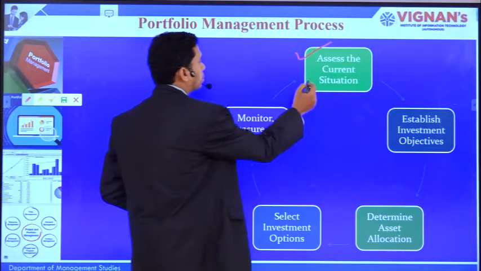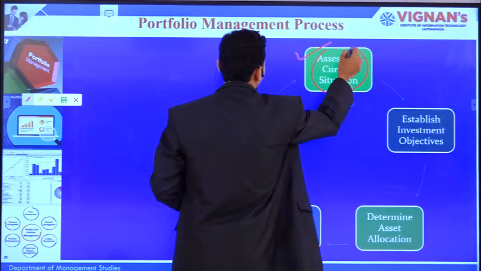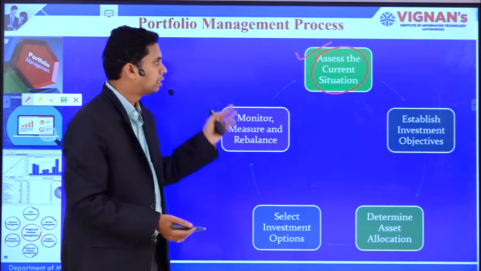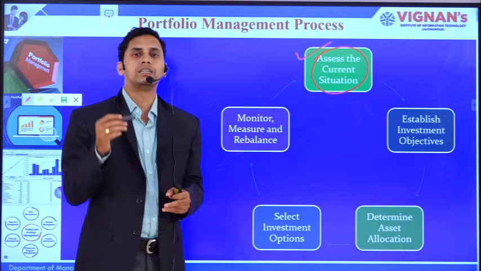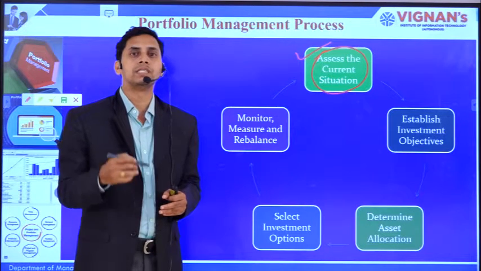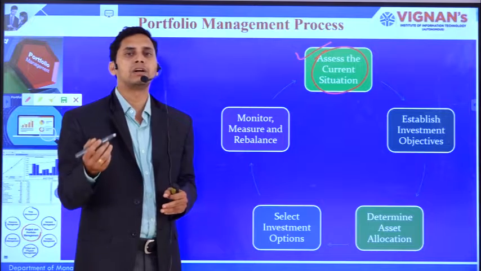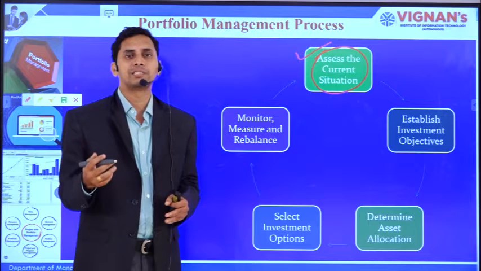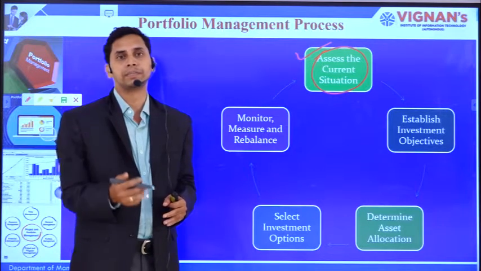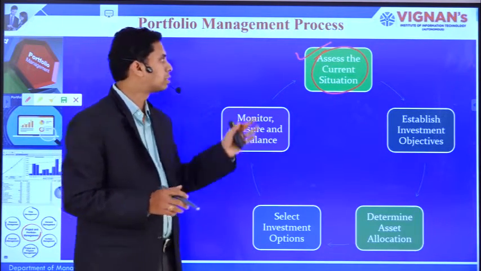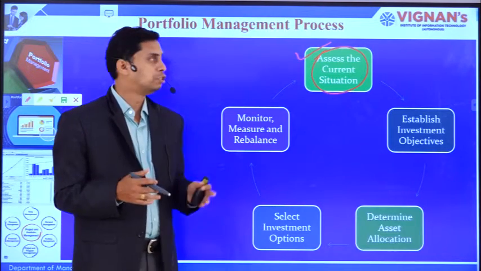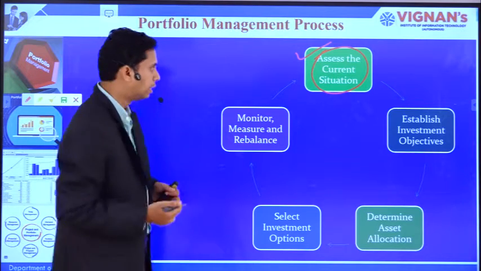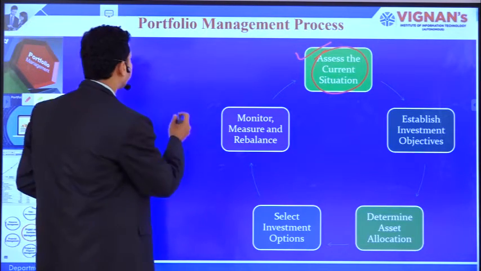If the current situation is favorable for aggressive kind of investment, then definitely you can choose an investment alternative wherein the equity component is more and the debt component is less, so that you can consider that particular investment is in equity. So how do you come to know about this assessment of the current situation? How do you ensure that the current situation is either good or bad? Now I'll tell you this with a small example.